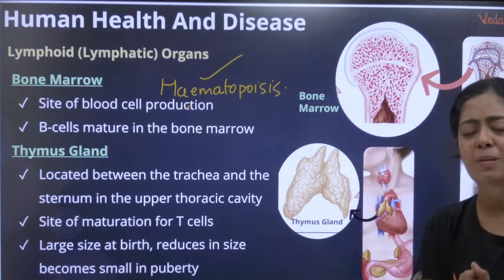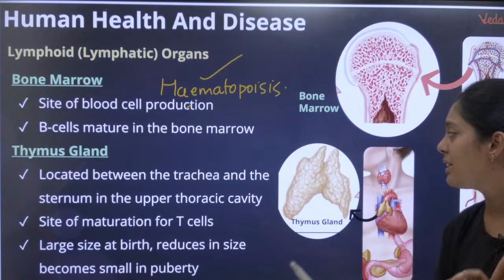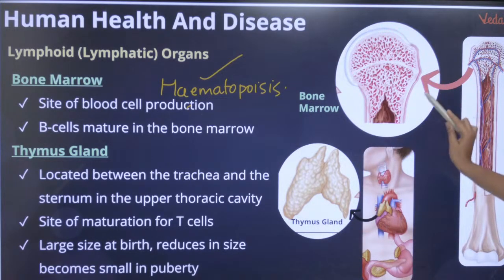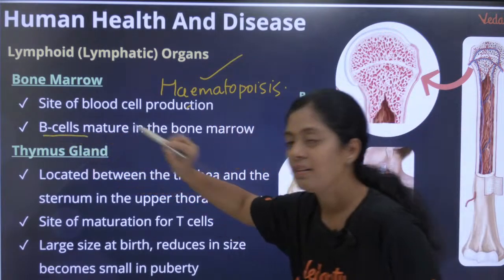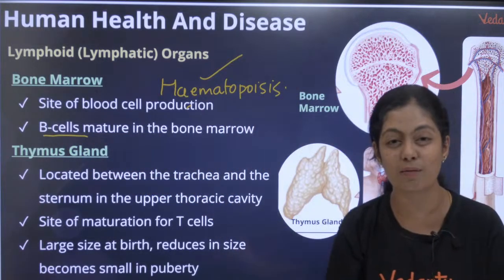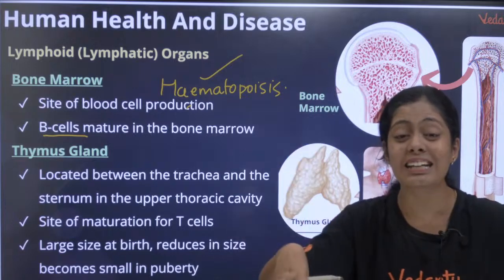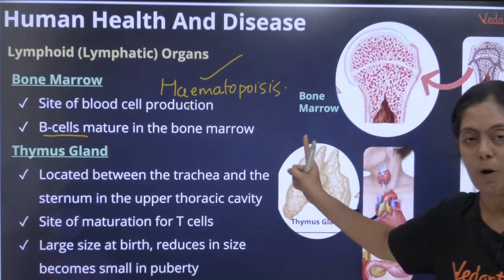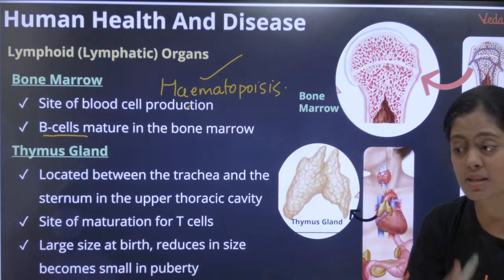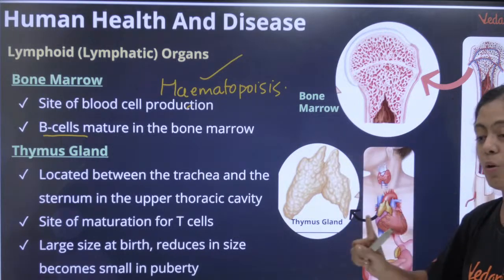RBC, WBC, platelets எல்லாமே எங்க synthesize பண்ணப்படுது? It is in my bone marrow. And only pasangala, my B lymphocyte. I think all of you know there are two kinds of lymphocyte, B lymphocyte and T lymphocyte. My B lymphocyte matures in the bone marrow. Remember that. It is produced and it is matured in the bone marrow itself.